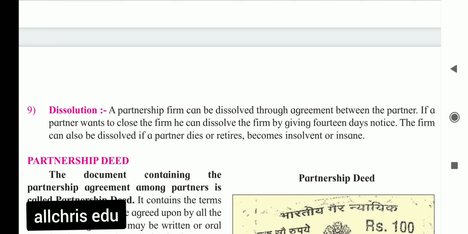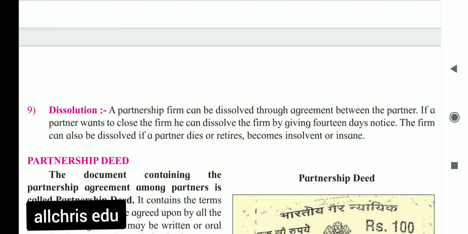But if one partner among them wants the firm to be dissolved, he should give the partnership 14 days notice, and then the partnership can be closed. The firm can also be dissolved if a partner dies, retires, or becomes insolvent. Sometimes if all partners become insolvent, the partnership is automatically dissolved.